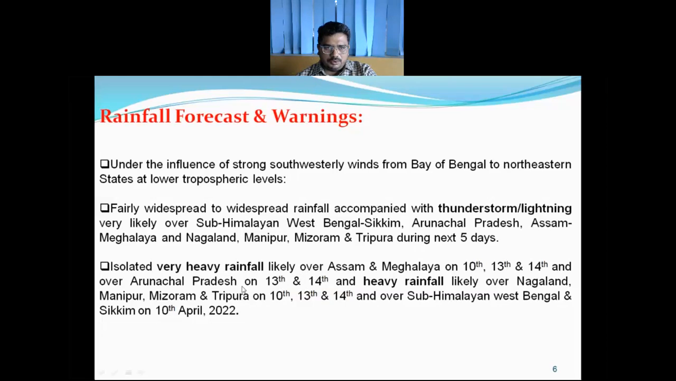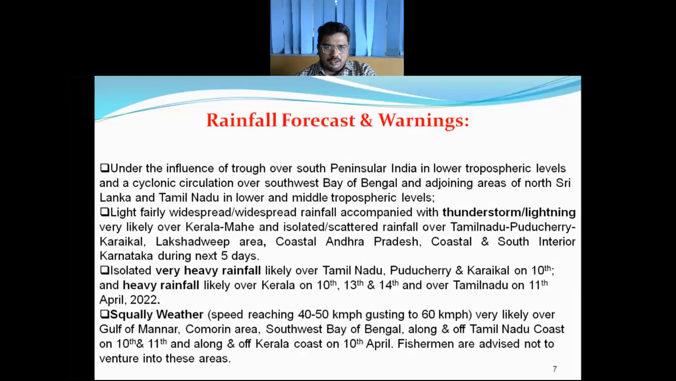So these are the forecasts for Northeast India and adjoining areas of West Bengal and Sikkim. And under the influence of a trough over South Peninsular India and cyclonic circulation over Southwest Bay of Bengal and adjoining areas of North Sri Lanka and Tamil Nadu in lower and middle troposphere levels, light to fairly widespread to widespread rainfall episode is likely to continue over Kerala and Mahe, and isolated rainfall over Tamil Nadu, Lakshadweep area, coastal Andhra Pradesh, coastal and southern Karnataka during the next 5 days.